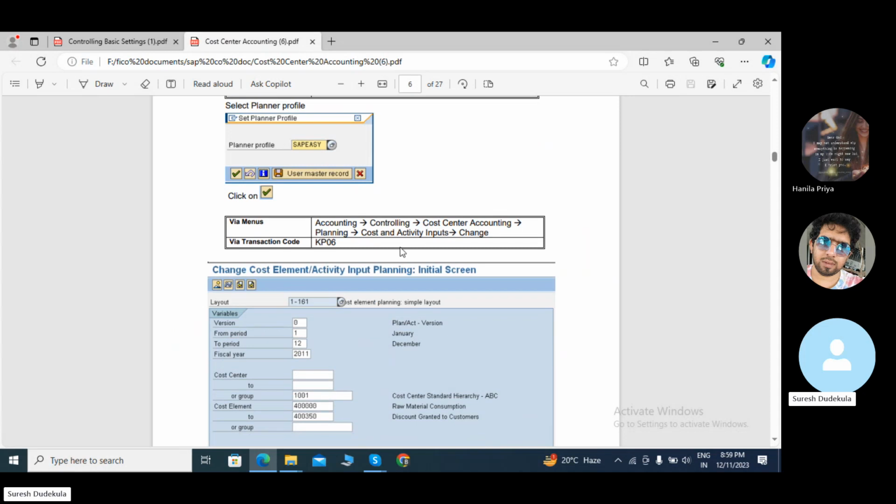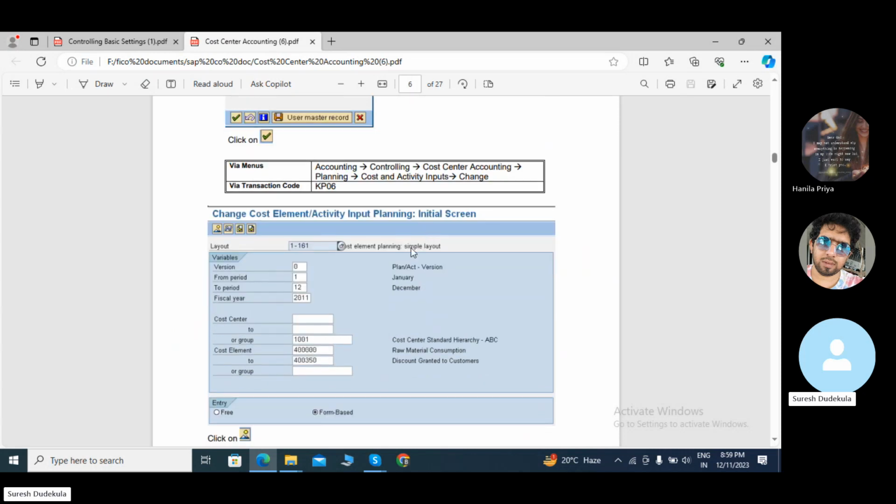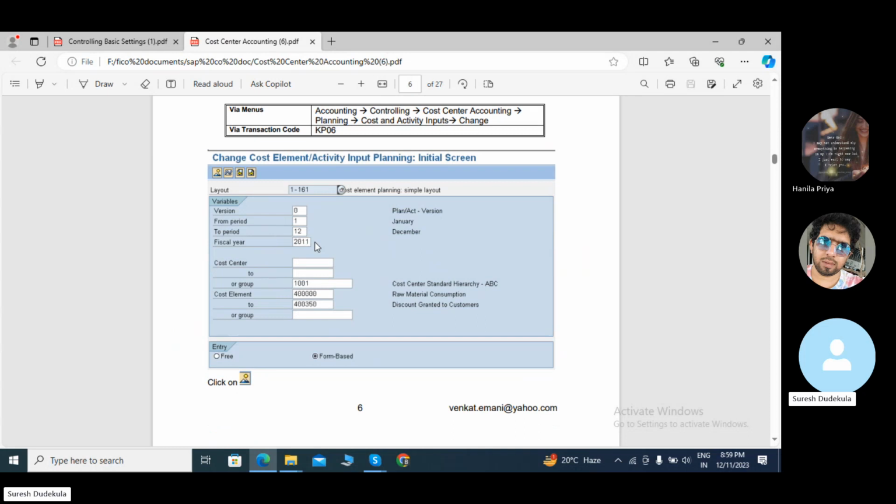In KP06, this is the cost and activity inputs change. In cost center, the version is version 0, from period 1 to period 2. This is the financial year, January to December calendar year. The fiscal year I mentioned is 2023.